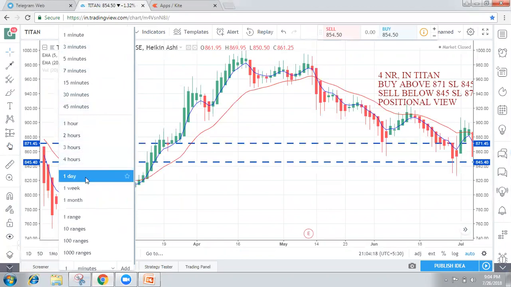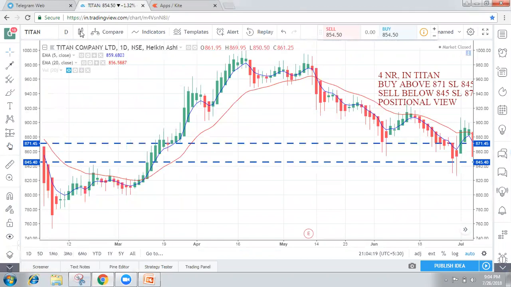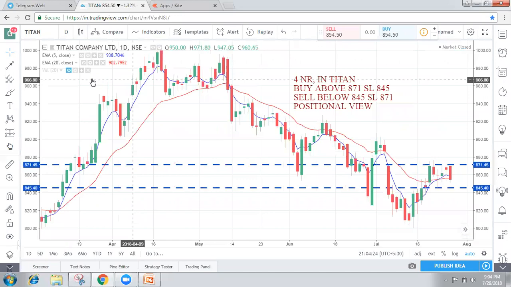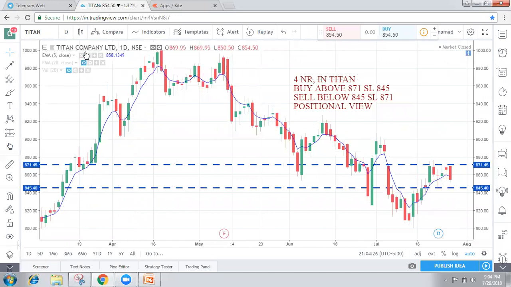Now we have to change today, and we require candlesticks. I don't require any moving averages.